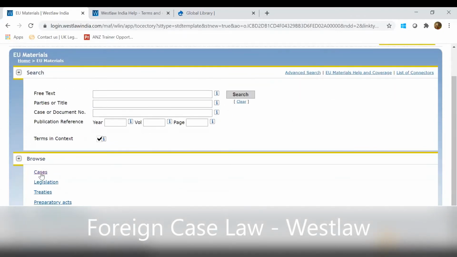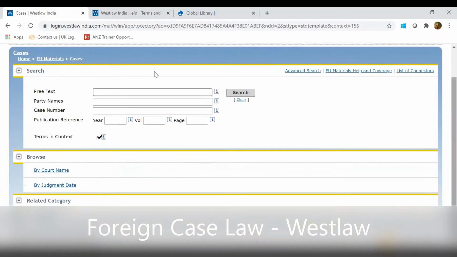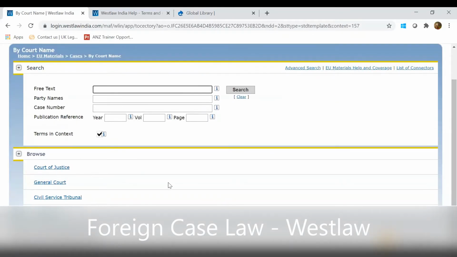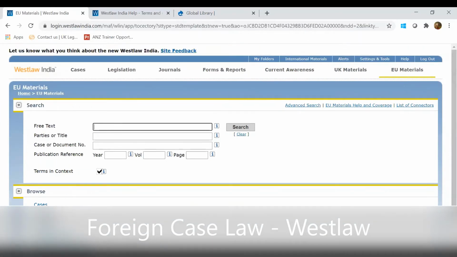So if you want to see cases, in EU we cover these courts. By court name, you can find Court of Justice, General Court, Civil Service Tribunal, and EFTA Court. So these 4 courts are covered in EU. And the other information like legislation, treaties, preparatory acts can be found over here. So this is for India, UK, and European Union.